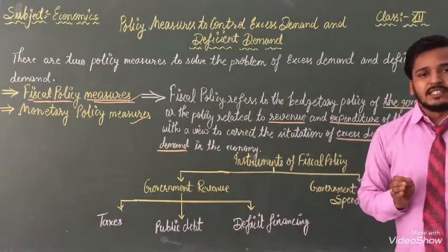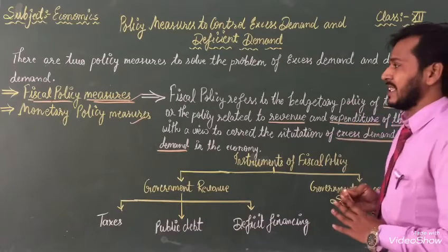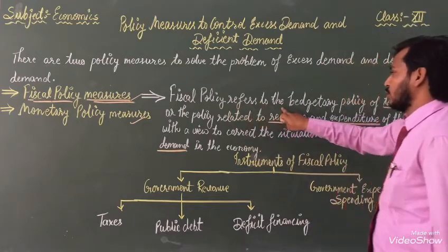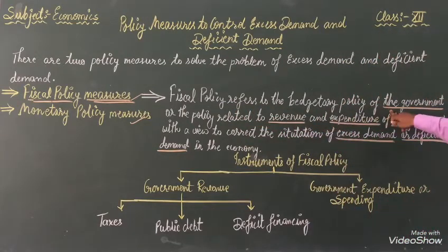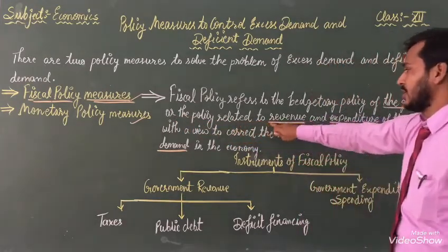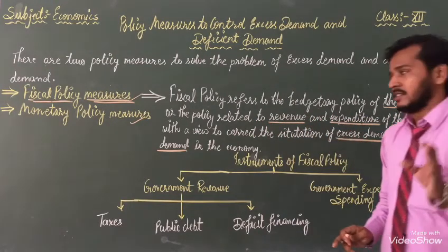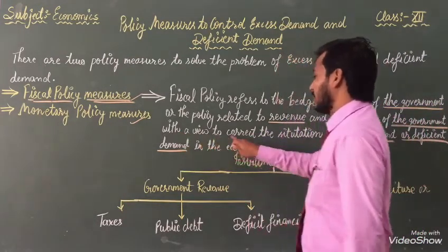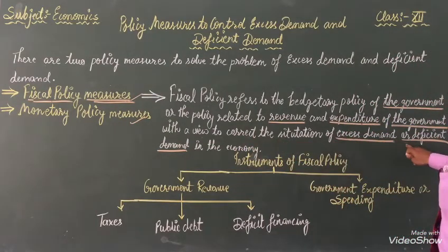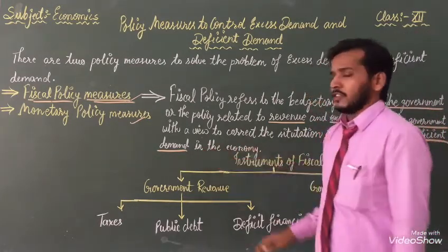So what we are going to read inside fiscal policy measures: fiscal policy refers to the budgetary policy of the government, or the policy related to revenue and expenditure of the government, with a view to correct the situation of excess demand or deficit demand in the economy.